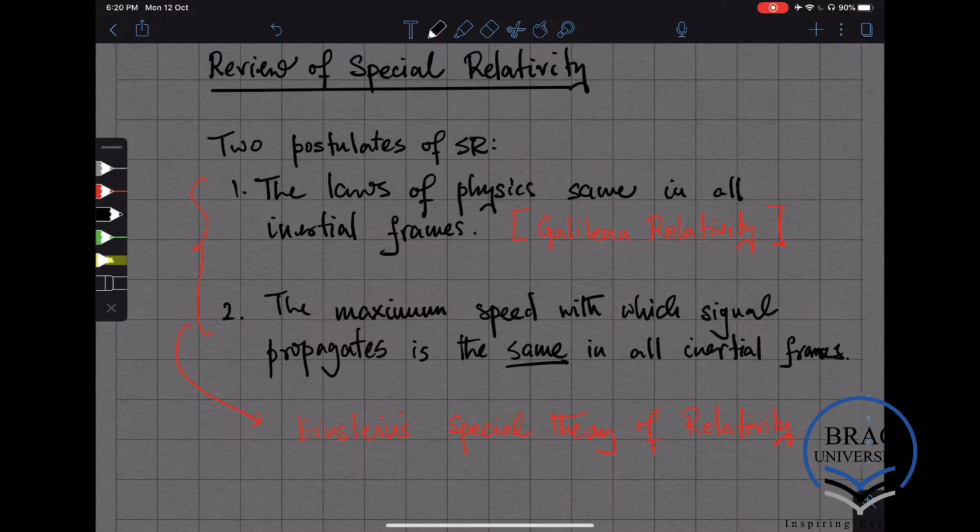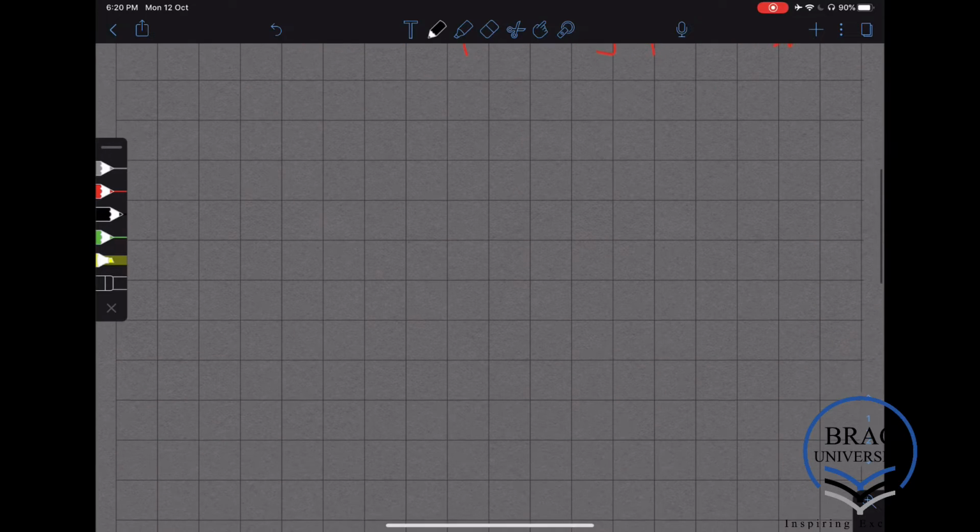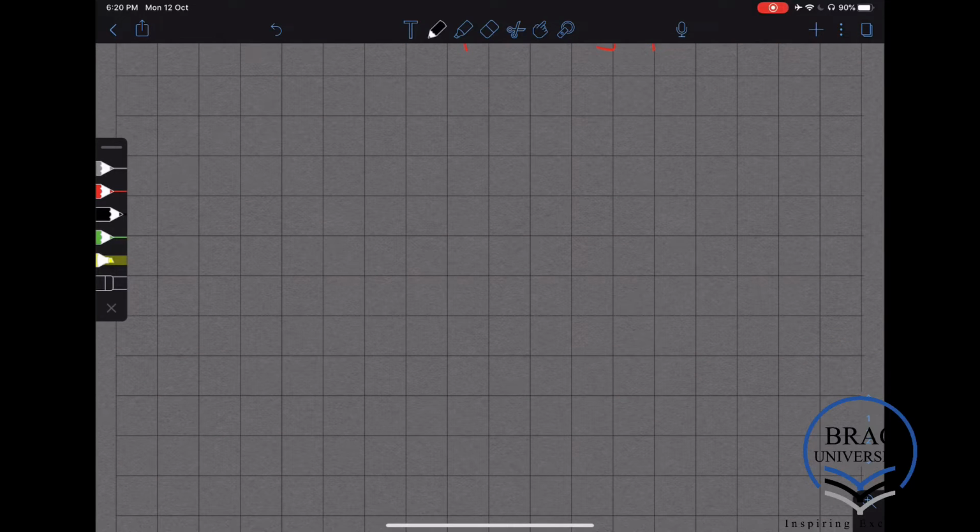So what is Galilean relativity? In Galilean relativity, if we have 2 points whose spatial coordinates are the same in one inertial reference frame, their spatial coordinates may not be the same in another inertial reference frame. For example, suppose we have some coordinate system.